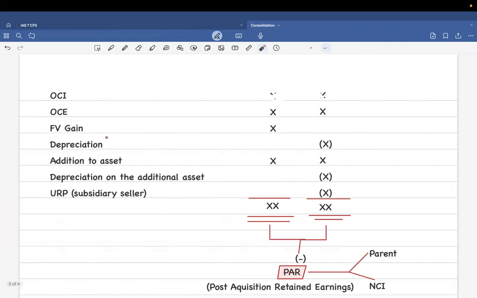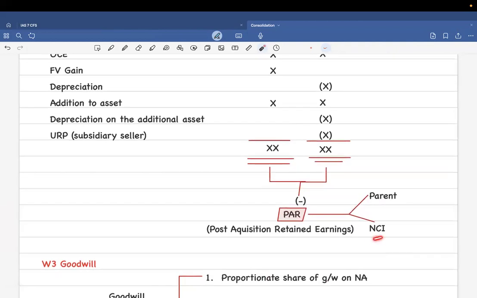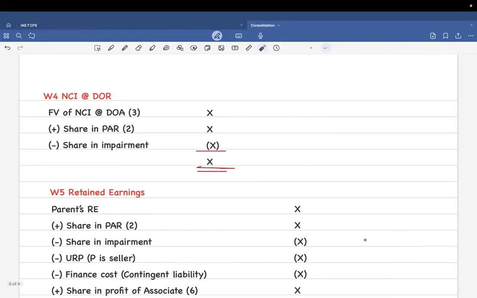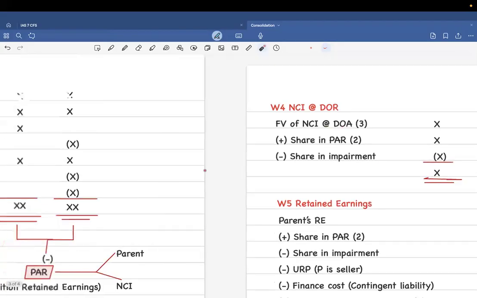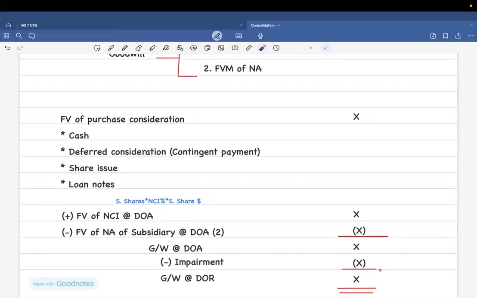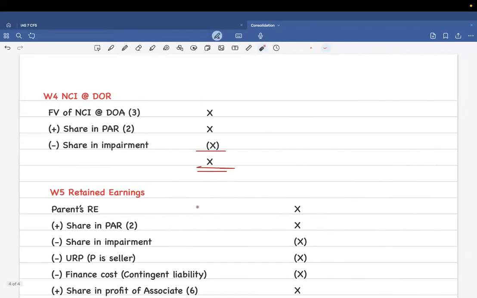To that, you're going to take the post retained earnings that you have calculated in working note 2, NCI. And also you're going to deduct, if there is any impairment, the share of impairment of NCI. If it is 25%, 25% of the impairment. But what's the difference between the impairment we subtract here versus the impairment we subtracted down? This impairment is as a whole. Here you're going to take only the NCI percentage. So after that, you reach the NCI at DOR.